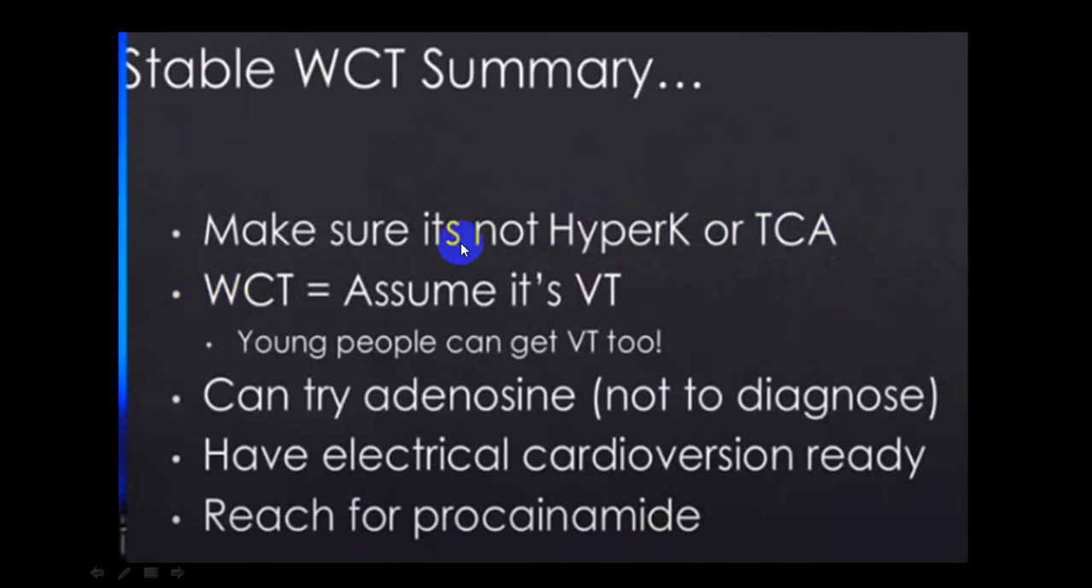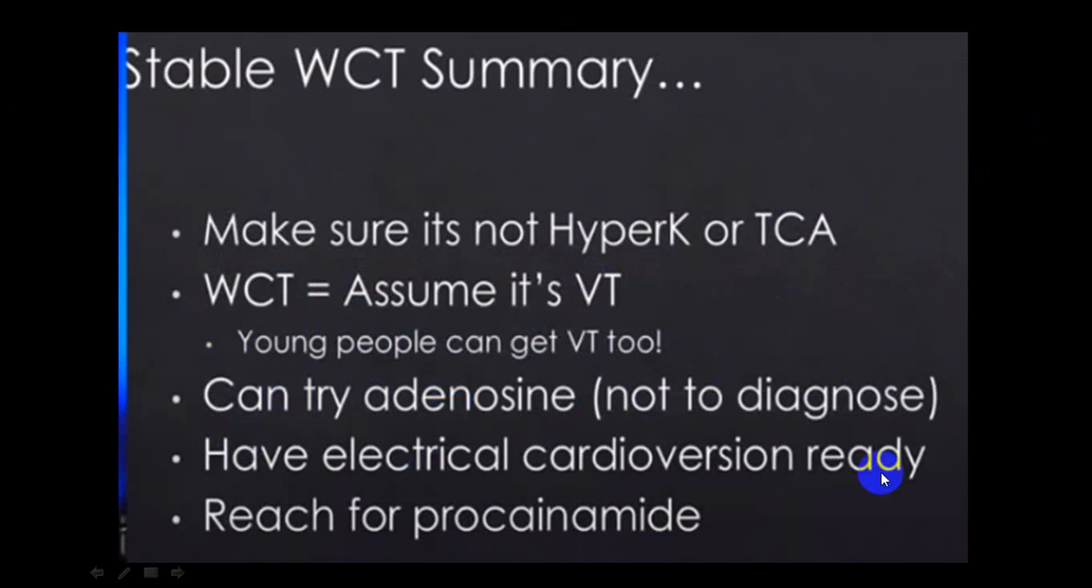So always, it is a word of caution: assume it is VT whenever you see a wide complex tachyarrhythmia. A young person can also get VT. By and large, we say more than 35 treat as VT, less than 35 treat as supraventricular tachycardia with aberrancy. No, even a young person can get VT. You can try adenosine, but don't use it for diagnostic purposes. In a stable person, you can try adenosine, but in an unstable person, don't try.